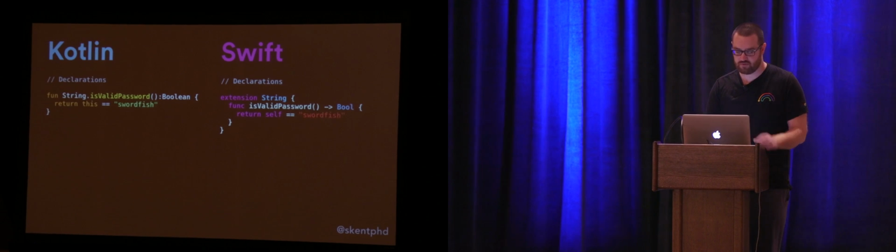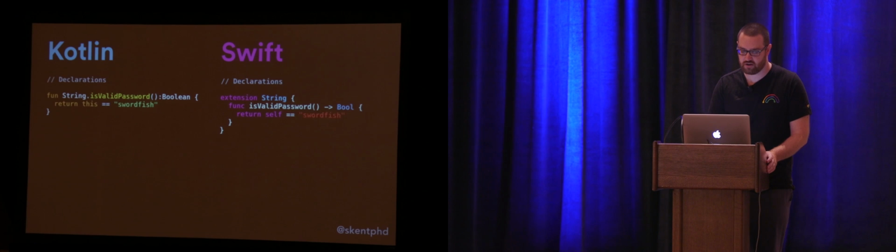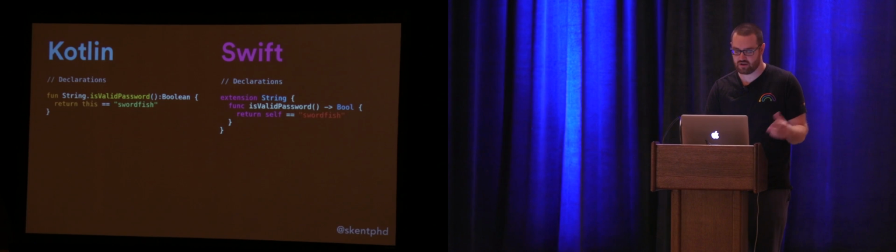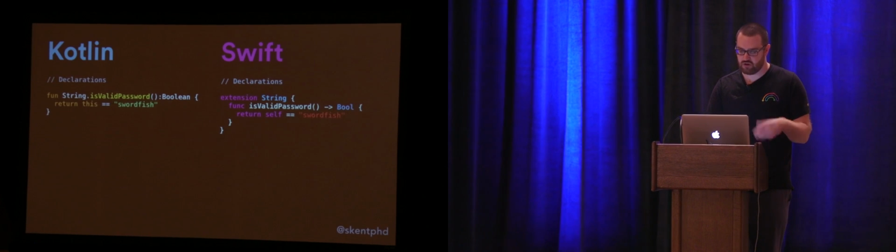So this is an example of how we would declare this same functionality as an extension in both Kotlin and Swift. So this can be located anywhere. This doesn't have to be in a specific location. It can be in a file where you collect all of your extensions or string extensions. It supports scoping, so we can scope this to a particular piece of our application. And there are no parameters passed to this method now. What I'm going to be operating on is the string instance on which I call this method.